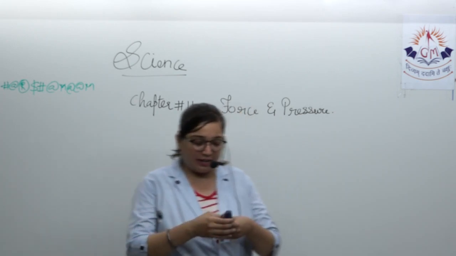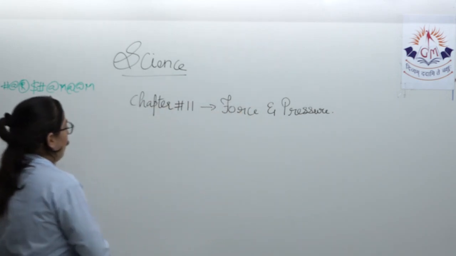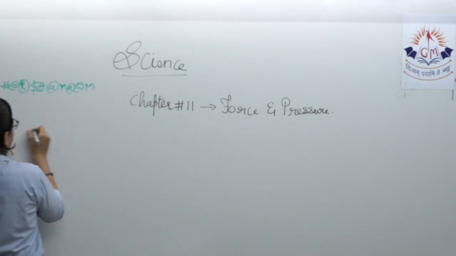Let us first write the definition of force. So what is force?